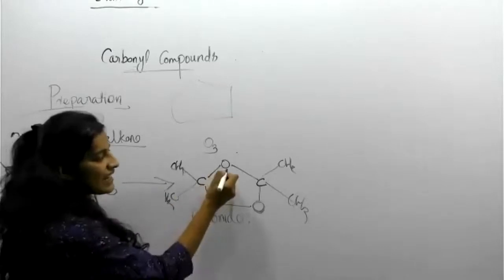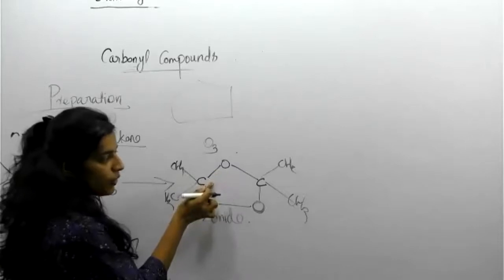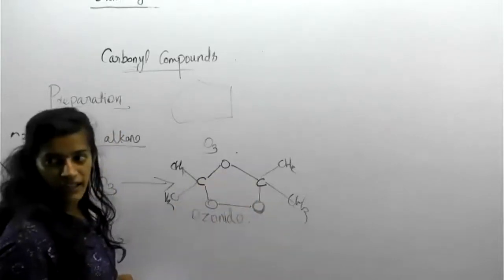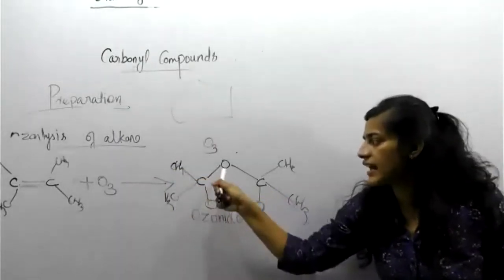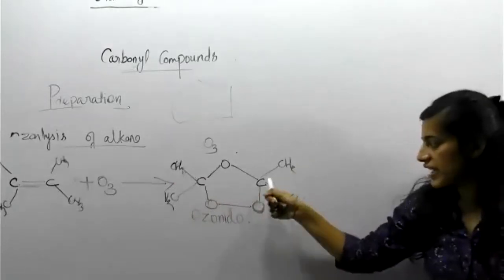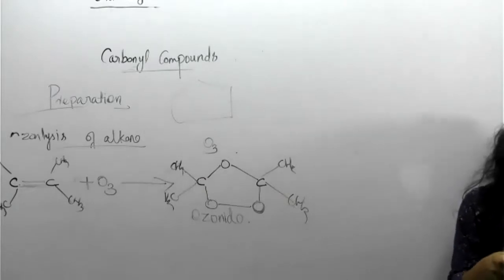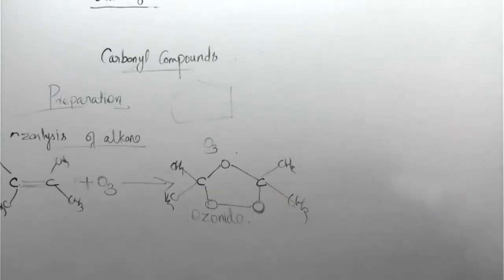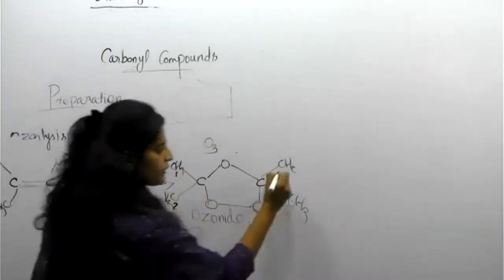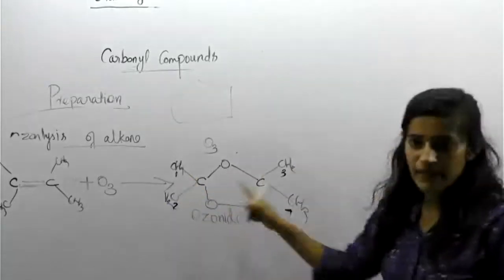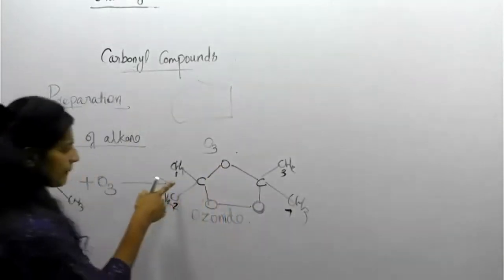Can you imagine the possibility of formation of ketone here? Here a ketone double bond, here also a double bond. So how many ketones will form? Ketone means CH3, CH3, double bond O. Here also CH3, CH3, double bond O. So 2 ketones are formed. For easy identification, we can number these 1, 2, 3, 4 because all are similar.